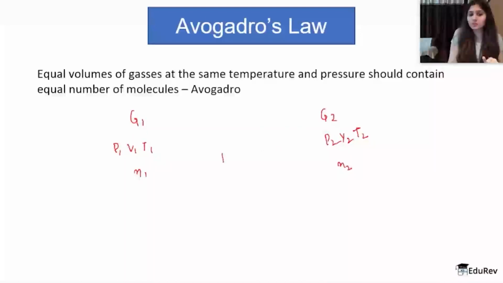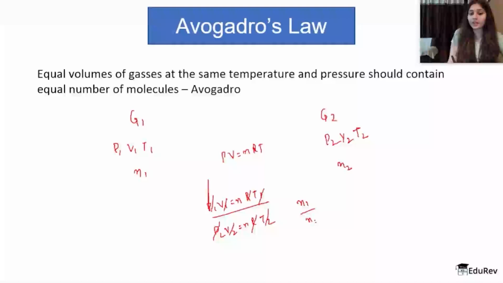We all know this equation, PV is equal to nRT. This is the equation of ideal gases. If you don't know about this equation, don't worry, because in the next chapter, which is the gaseous state, you will know what this equation is. So stay tuned for that. If I put the first gas, P1V1 is equal to n1RT1, and divide by P2V2 is equal to n2RT2, and as I already know T1 is equal to T2, V1 is equal to V2, P1 is equal to P2, and R is a gas constant, they are the same. So this states n1 upon n2 is equal to 1, which means n1 is equal to n2.